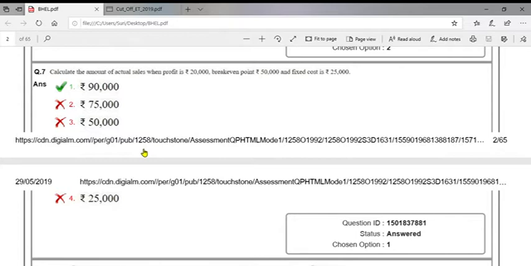Break-even point is 50,000. Formula for break-even point: fixed cost by PV ratio. So BEP equals fixed cost by PV ratio. So PV ratio equals 25,000 by 50,000 into 100. So PV ratio should be 50%. So contribution 45,000 is equal to 50%. So for 100% it is 90,000. So contribution 45,000 divided by PV ratio 50%. So 90,000 is the answer.